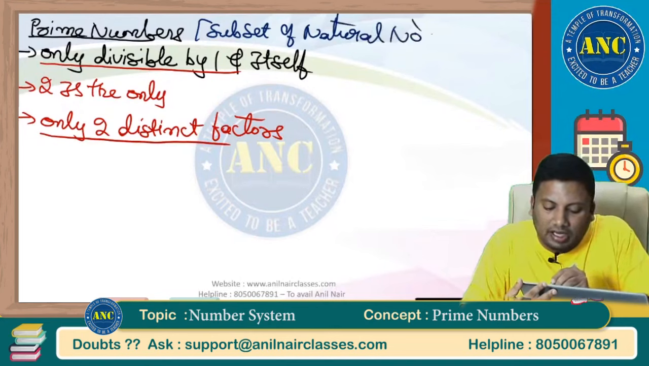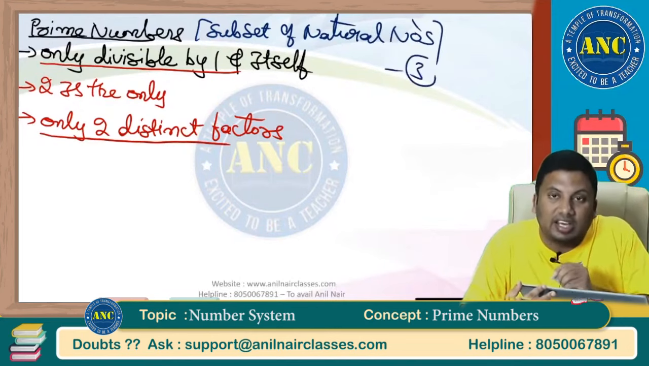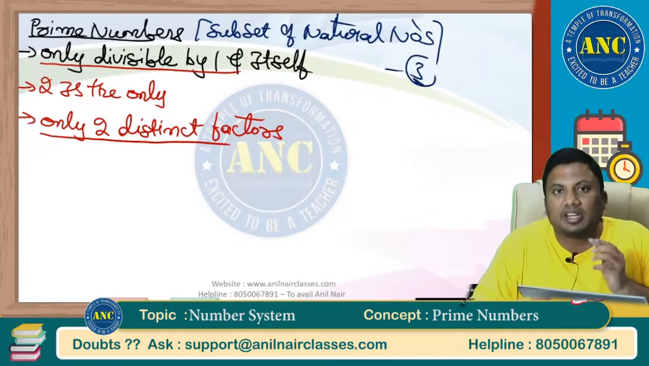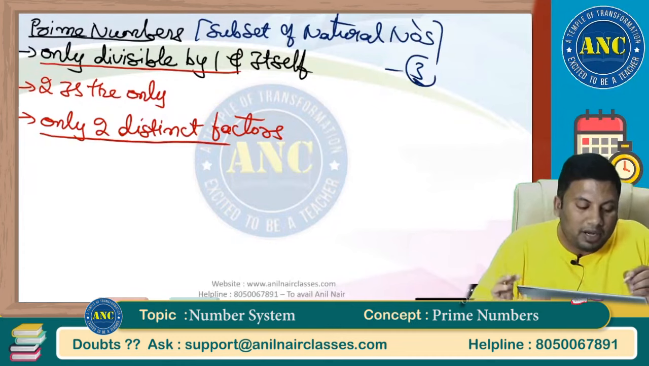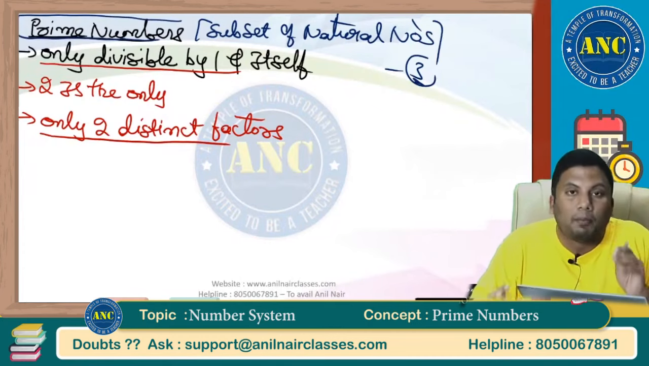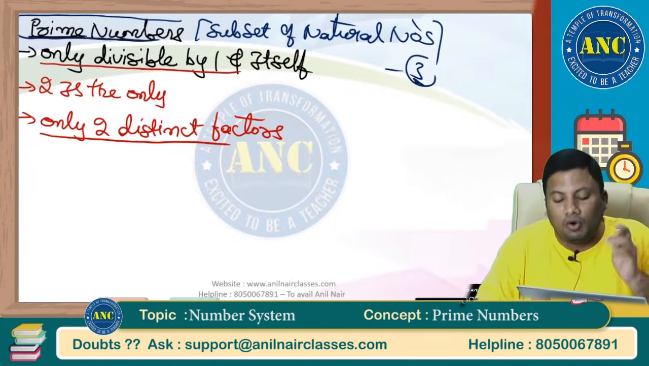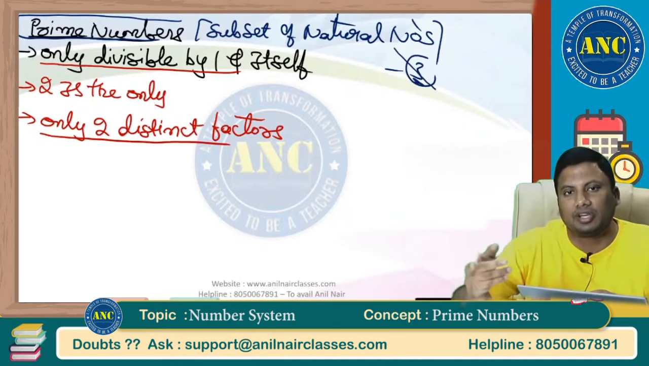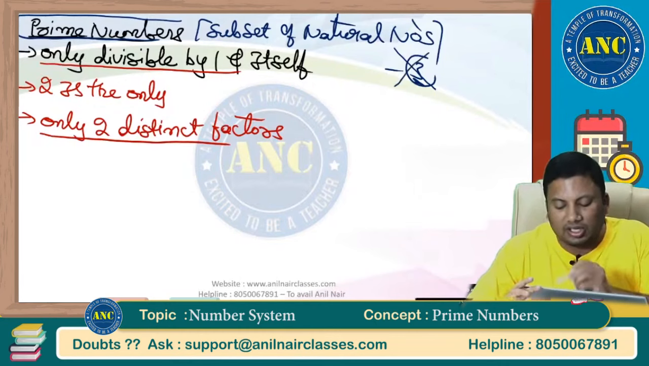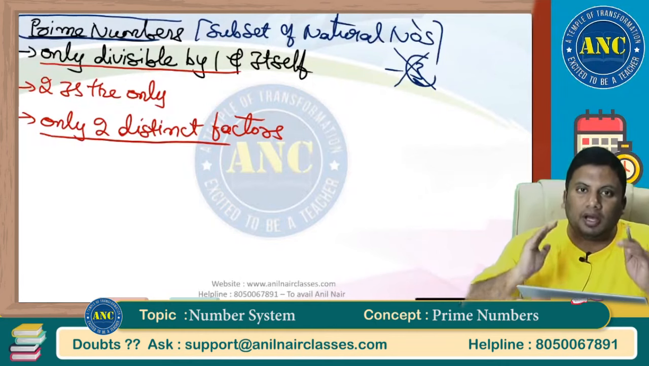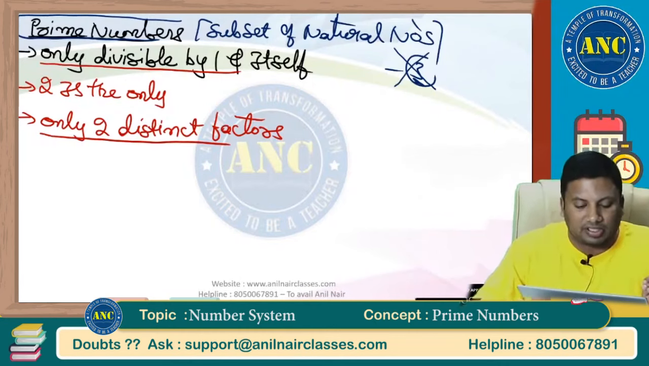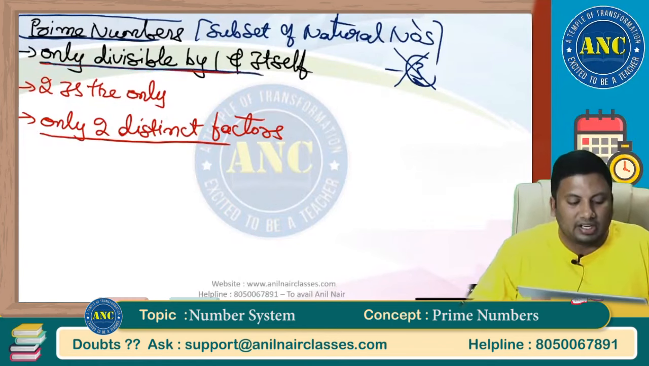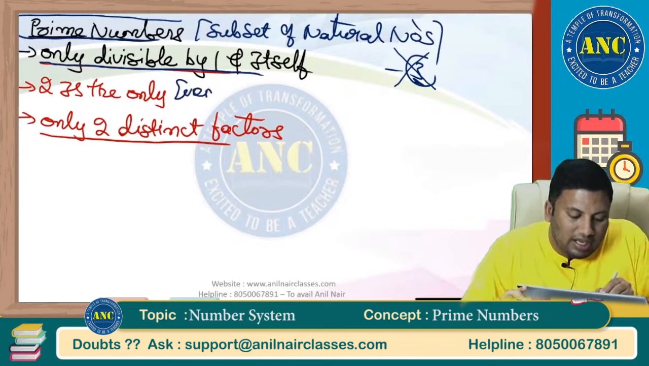Sir, then what is minus 3? Minus 3 is a prime digit with a negative number. So when I say prime numbers, I am referring to positive natural numbers which are only divisible by 1 and itself. Otherwise, everything will be double: 1, 3, minus 1, minus 3. So these are not there. When I say prime number, it is taken from the subset of natural numbers. It is only divisible by 1 and itself. 2 is the only even prime.